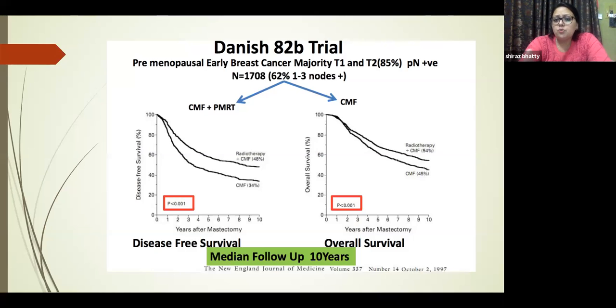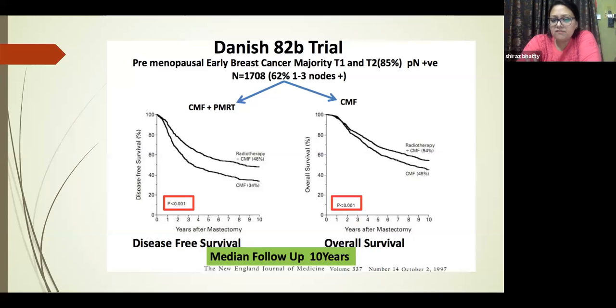The Danish 82B trial was tested on all the premenopausal early breast cancer ladies. Here they had early breast cancers with 1 to 3 lymph nodes or maybe more than 1 to 3 lymph nodes. To one arm, we had given CMF and post-mastectomy radiotherapy, and to the other arm, CMF had been given. So disease-free survival as well as overall survival was seen.